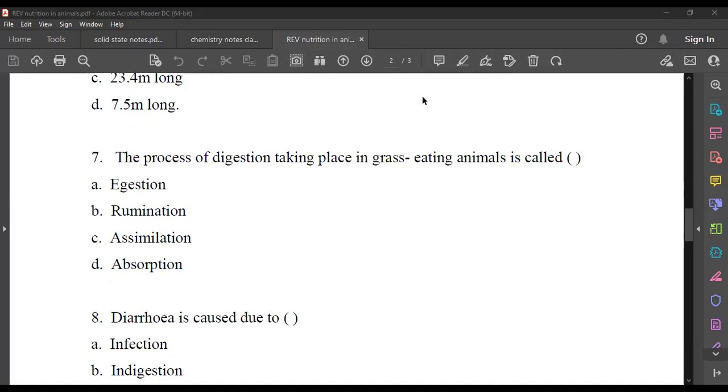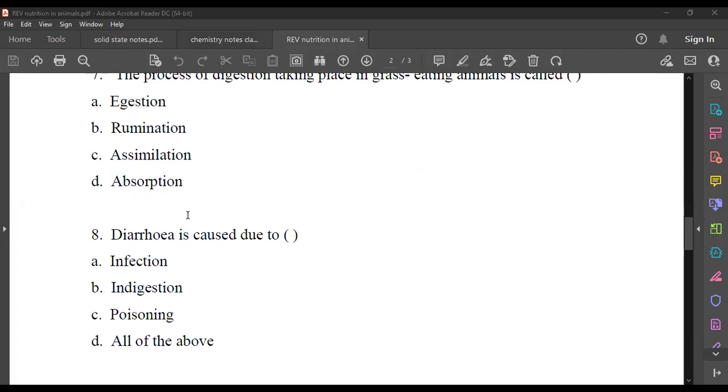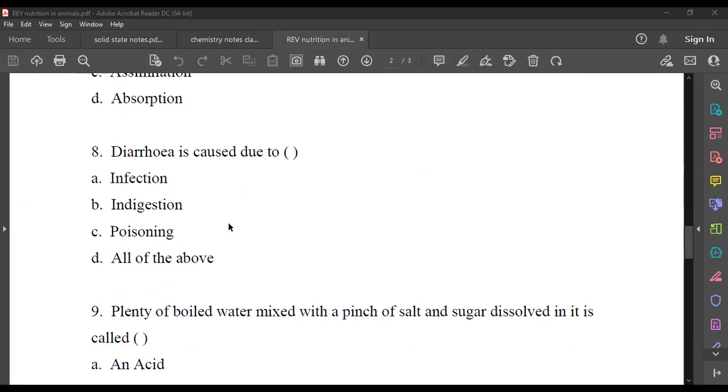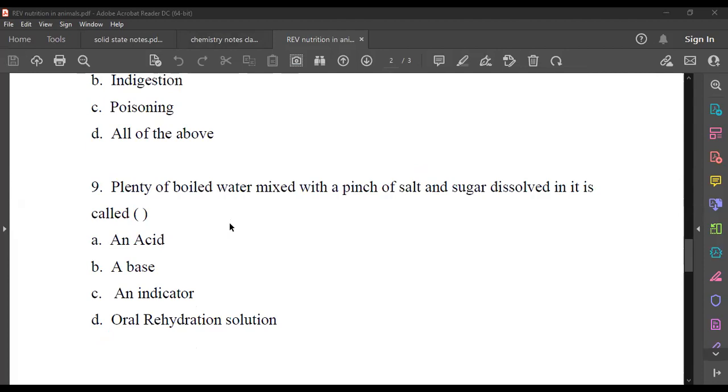Ahana Singh, what is the answer? Okay, give me a minute. The process of digestion in grass-eating animals is called rumination. Rumination. Chaitanya, what is the answer for eighth? Sir, all of the above. All of the above. So diarrhea is caused due to infection, indigestion, poisoning, all of the above. Plenty of boiled water mixed with a pinch of salt and sugar dissolved in it is called oral rehydration solution.